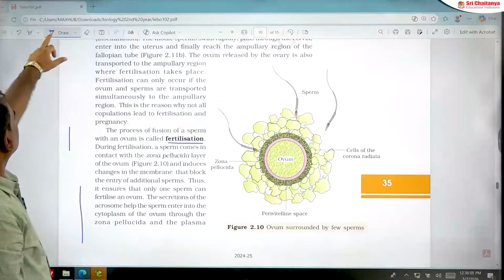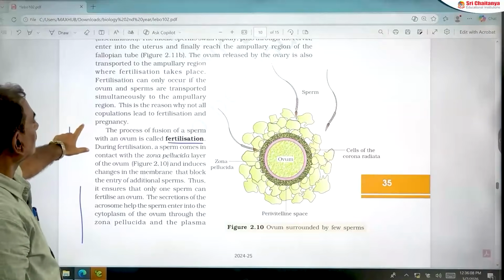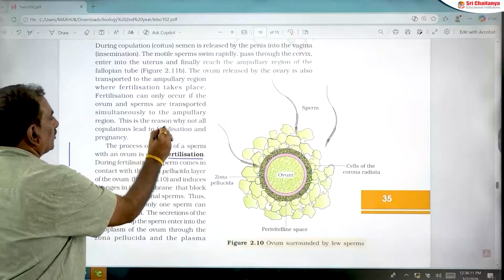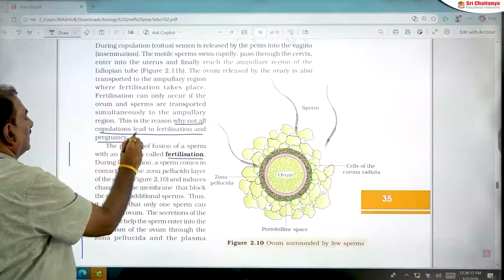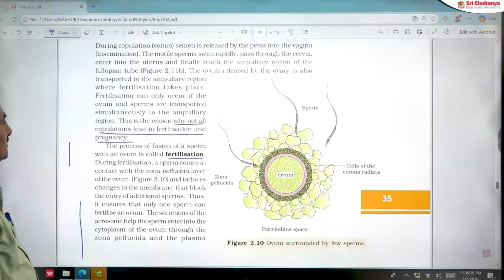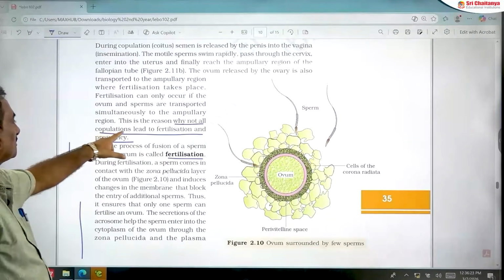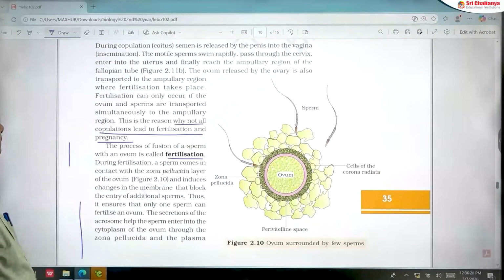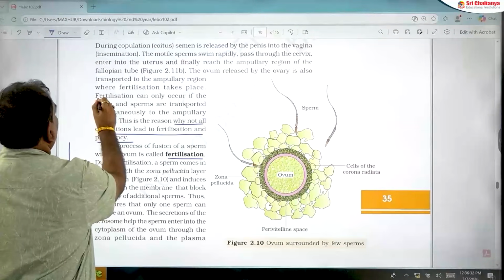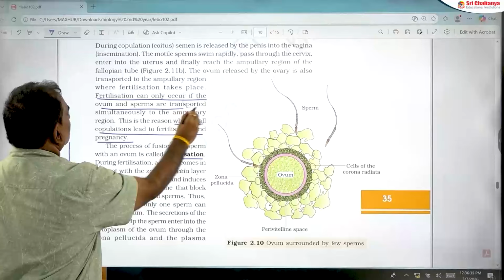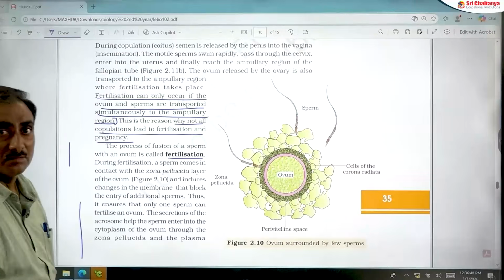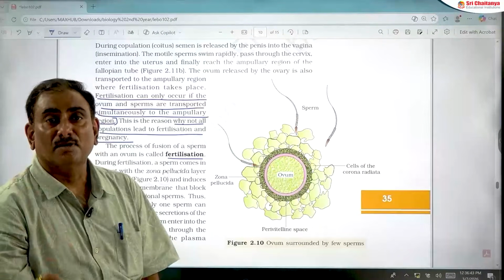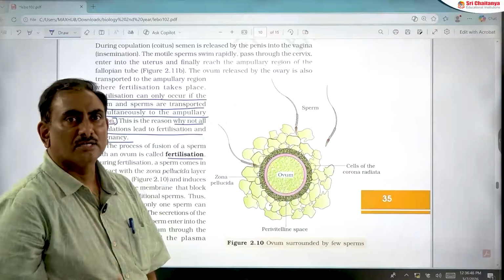One more important point: why do not all copulations lead to fertilization and pregnancy? This is another important assertion-reason question. Assertion: not all copulations lead to fertilization and pregnancy. Reason: fertilization can occur only if the ovum and sperms are transported simultaneously to the ampullary region. Answer: both A and R are true, and R is the correct explanation of A. This is also another important point.